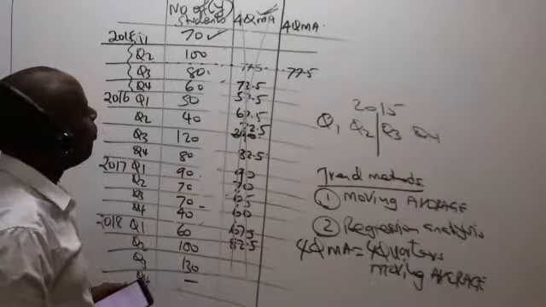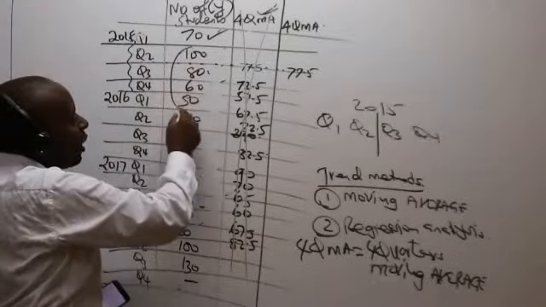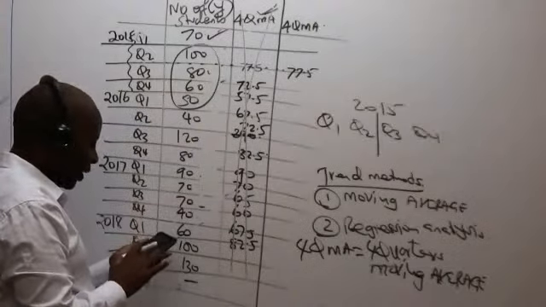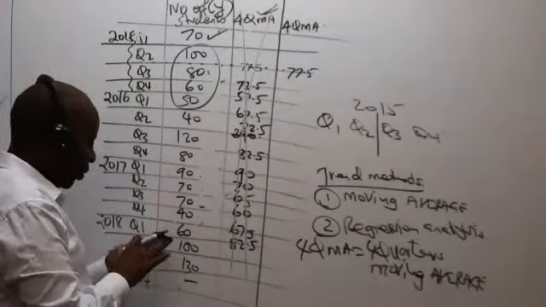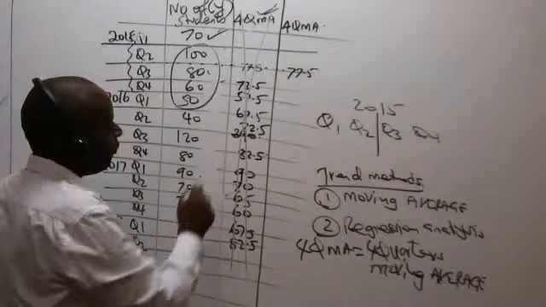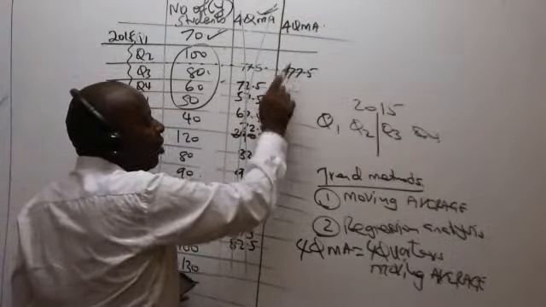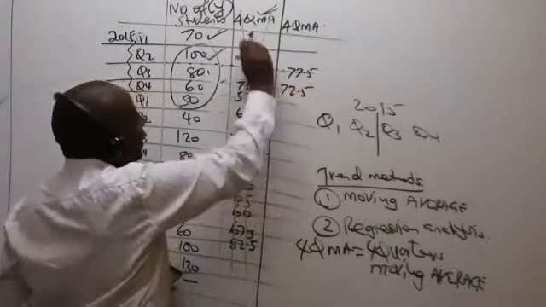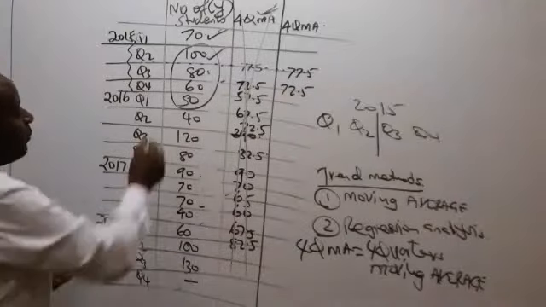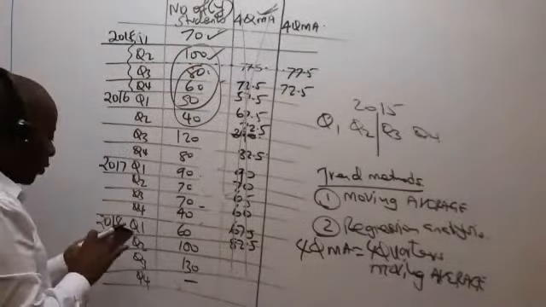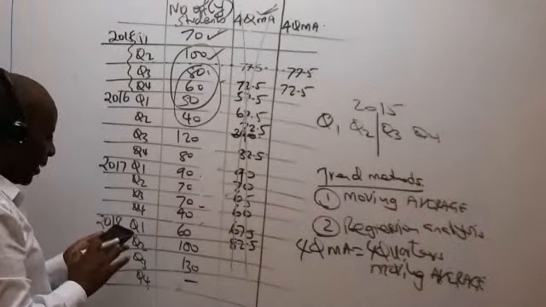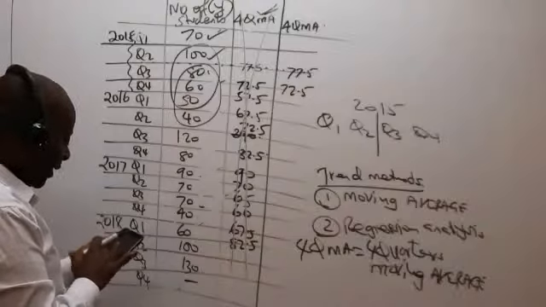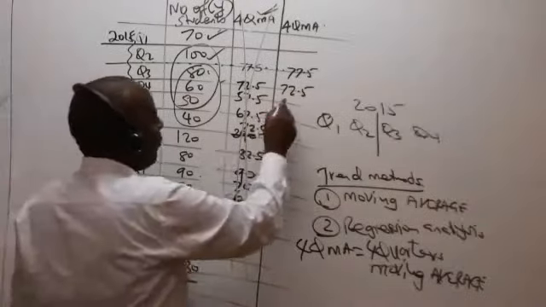And then we move on. Moving on means that now we take the next 4. So we have 100 plus 80 plus 60 plus 50, divided by 4, which gives me 72.5. Remember, if the first figure is a hanging one, all the others here will be hanging. So we have here 72.5. I tick that. I pick the next 4. So we have 80 plus 60 plus 50 plus 40. I say equals, divided by 4. I'm getting 57.5. I write it like that.